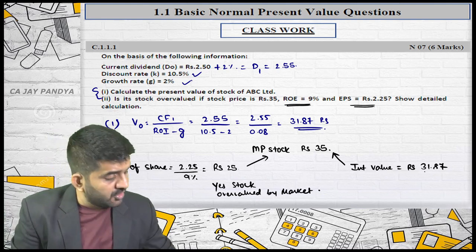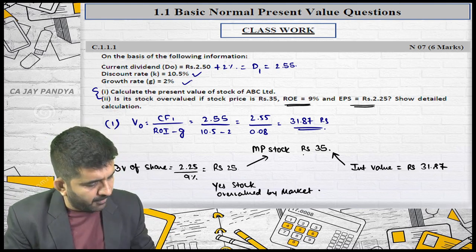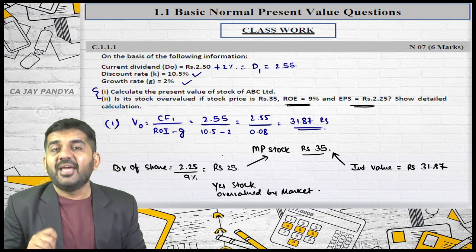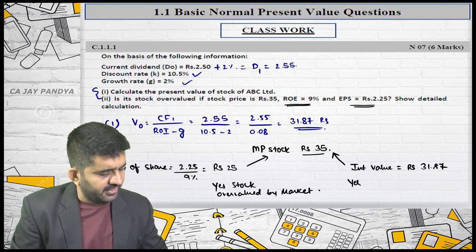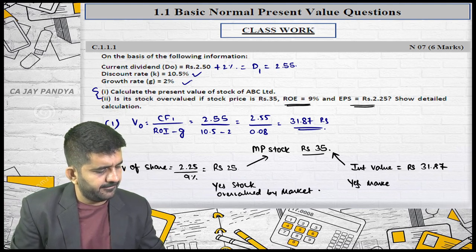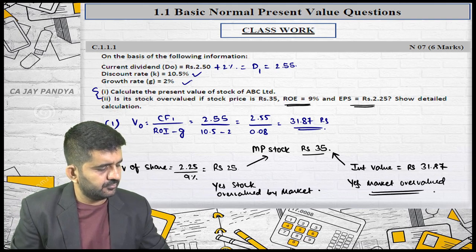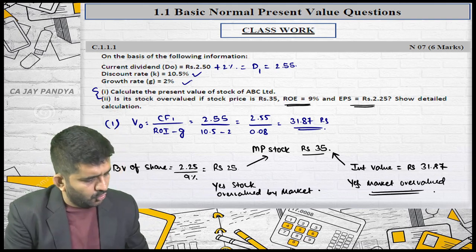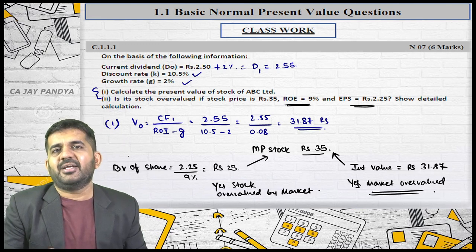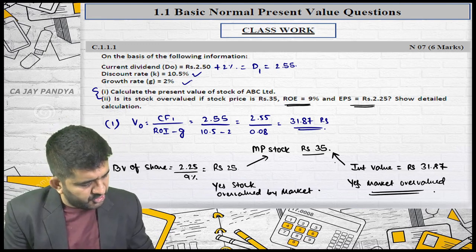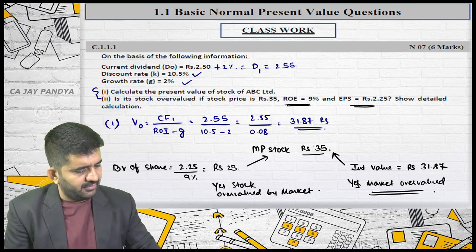Your intrinsic value is 31.87. Your market price is 35. Again, yes, the market is overvalued. So, in both the cases, the market has overvalued the shares. So, this is the answer.